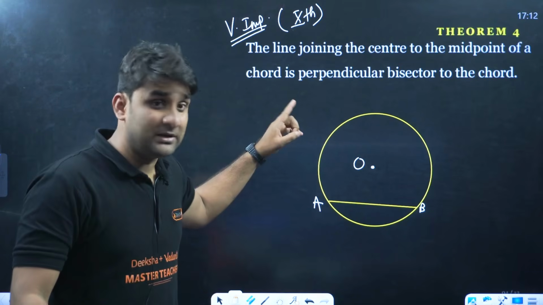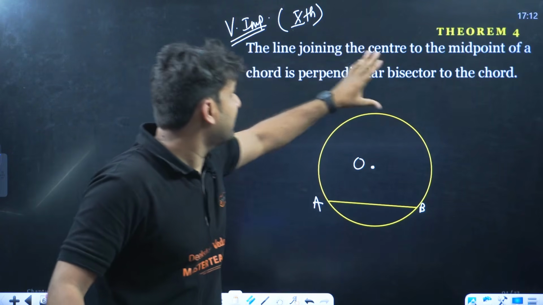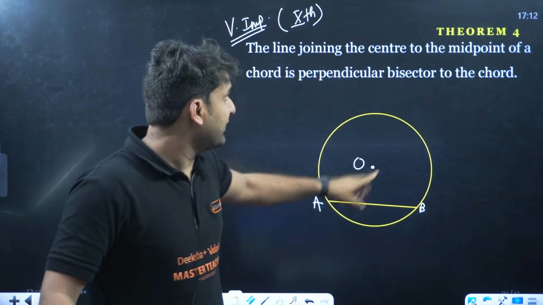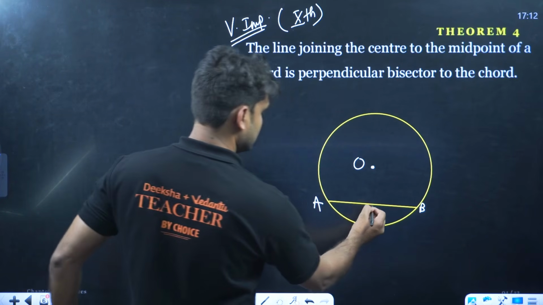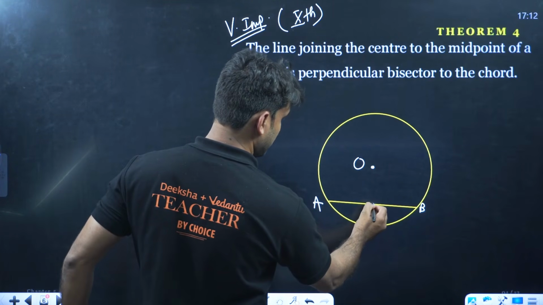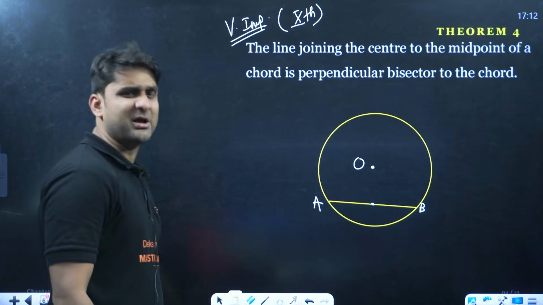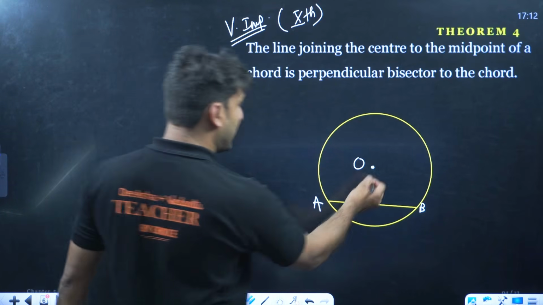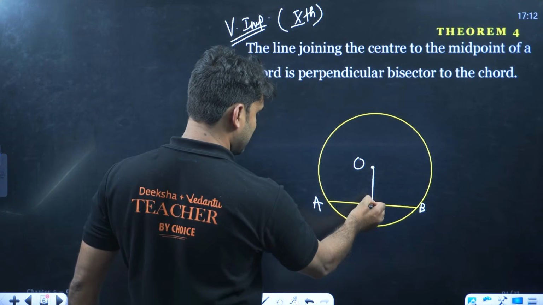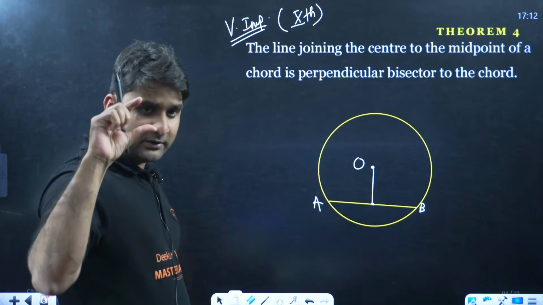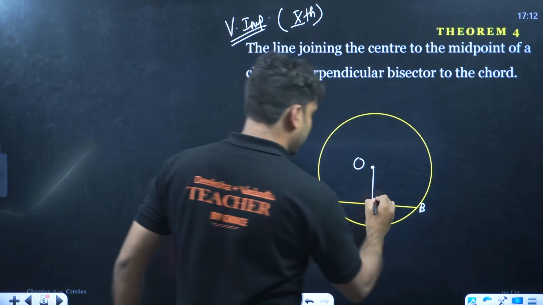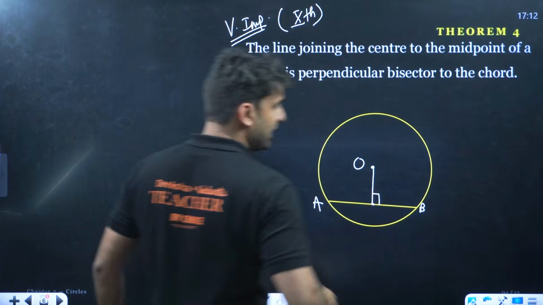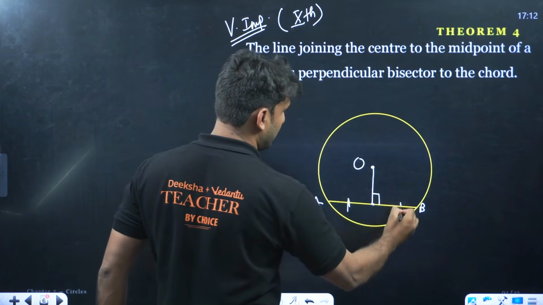The theorem says that the line joining the center to the midpoint of a chord, just imagine this will be the midpoint. If you draw a line joining the center to the midpoint of a chord, it will always be 90 degrees and it bisects the chord into two equal parts.